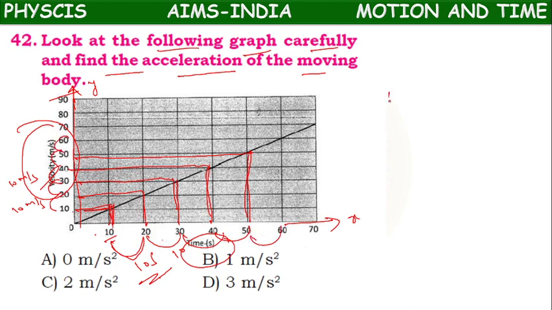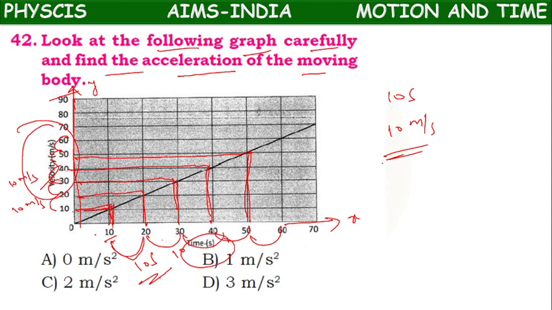Means for 10 seconds of time, 10 meter per second velocity is changing. So there is a constant change of velocity.